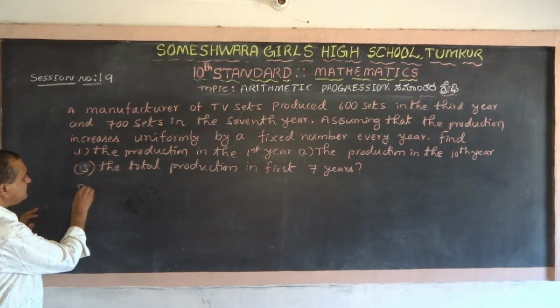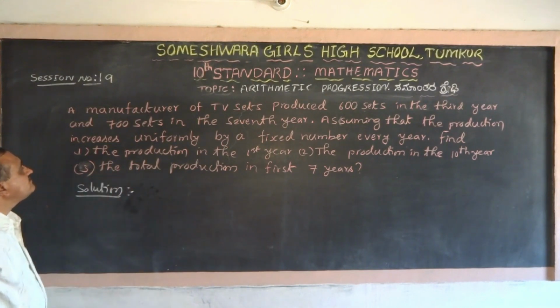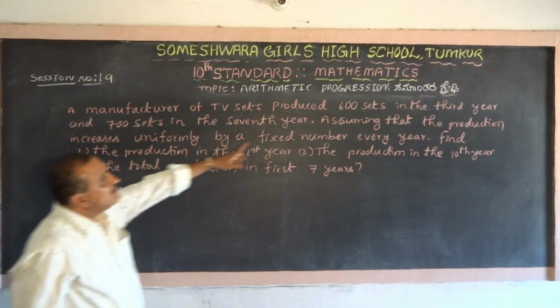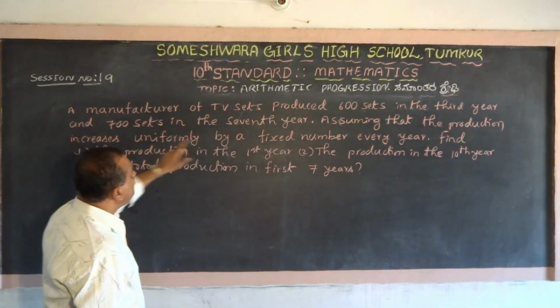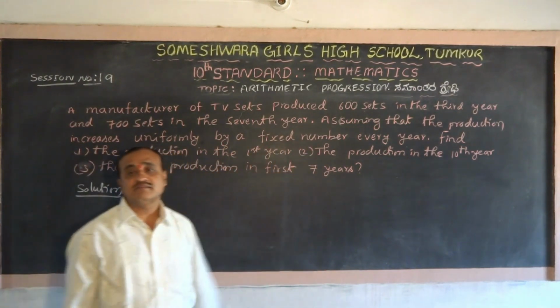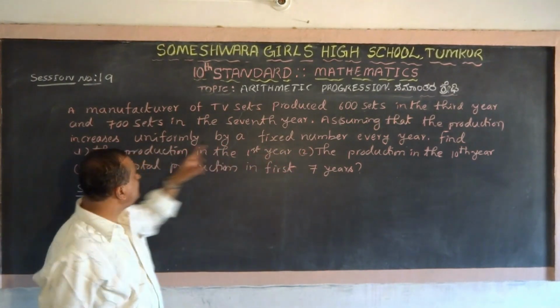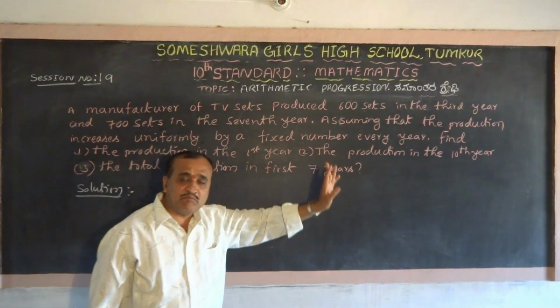So now what? Solution is: the production increases uniformly by a fixed number.